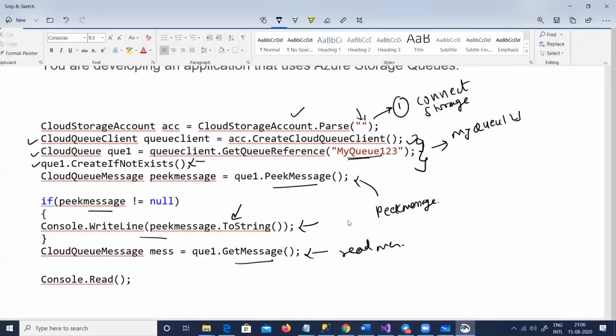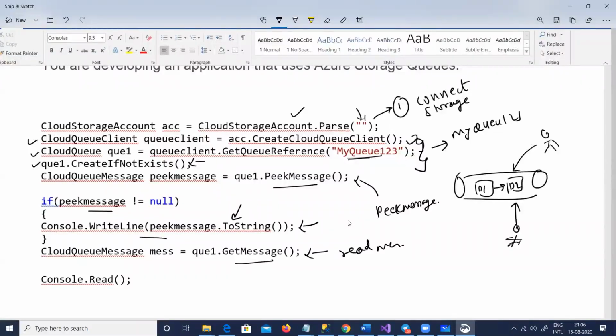Remember, in a queue, one of the things we need to take care of is that it should not double process a message. Assume you have a queue with data 1 and data 2. Now one client reads data 2. When data 2 is read, another client should not be able to read data 2, because he will double process it.